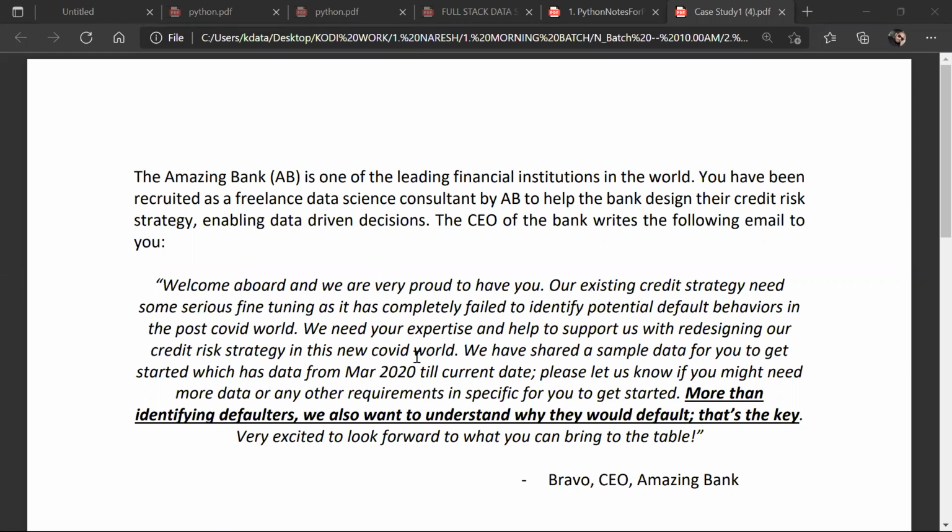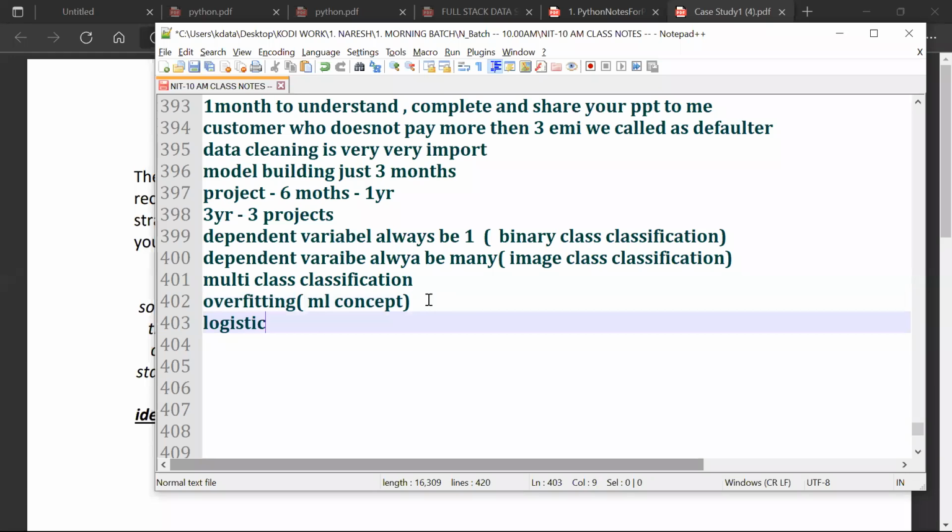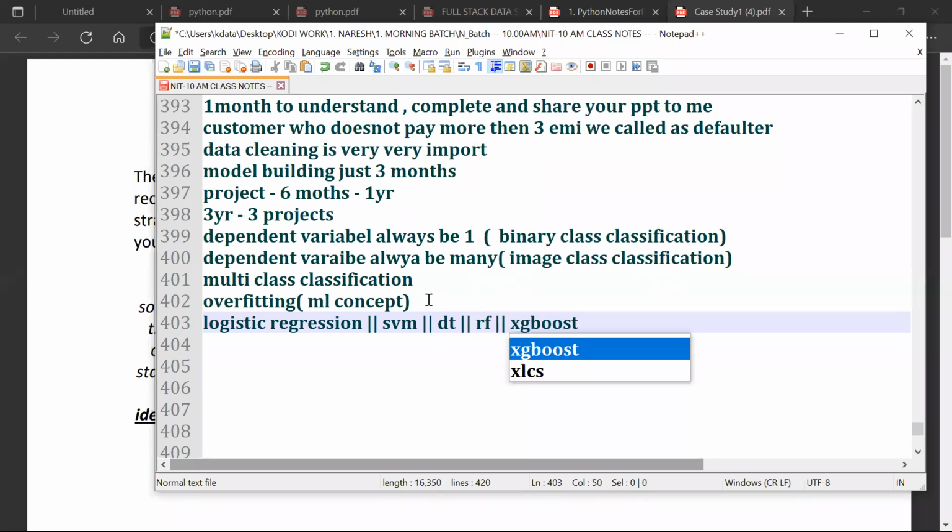So in classification, what algorithms are we going to implement? For classification: logistic regression, SVM, decision tree, random forest, XGBoost. All these algorithms you're going to implement on one data set.